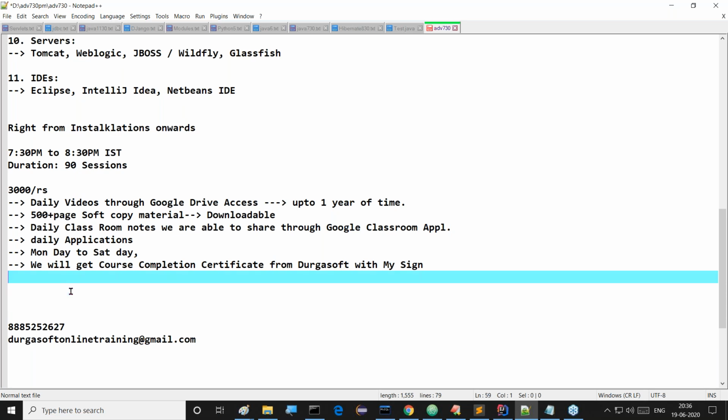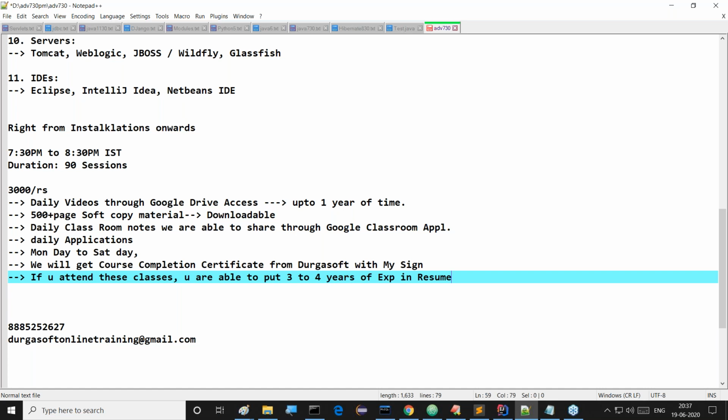And one more thing I'm telling to all of you guys: if you attend these classes, you are able to put 3 to 4 years of experience in your resume. All of you understand this clearly. You can put nearly 3 to 4 years of experience in your resume. Up to how much knowledge is required to put 3 to 4 years of experience in your resume, up to that we are able to discuss.